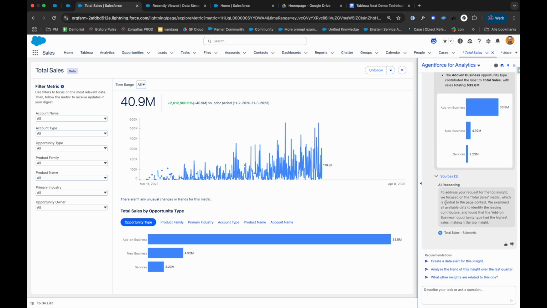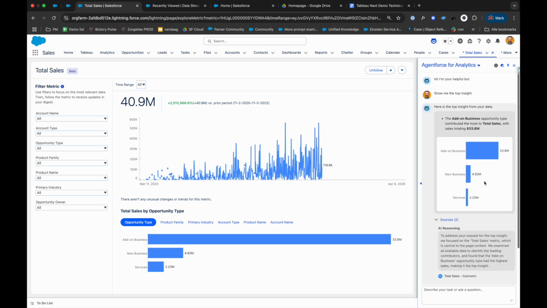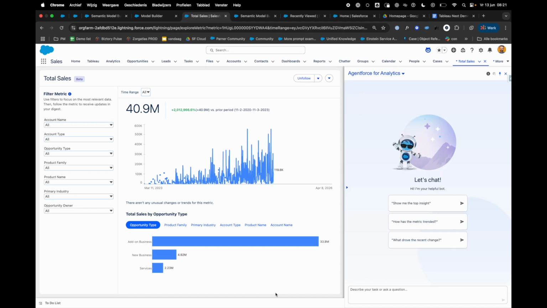Additionally, I can also see the AI reasoning which the agent took in order to address this question. To address your request, the top insights, we focused on a total sales metric, which is central to the page context. We examined all available data, etc., etc. Just again to confirm that questions being asked on the right side take into account the context of where I am. And this applies to all the things you make in Tableau Next. Be it a dashboard, be it a metric, it will always know where you are and what you are looking at.